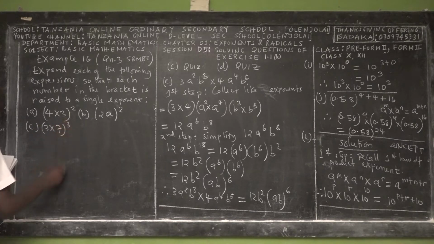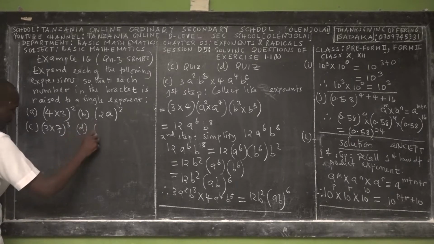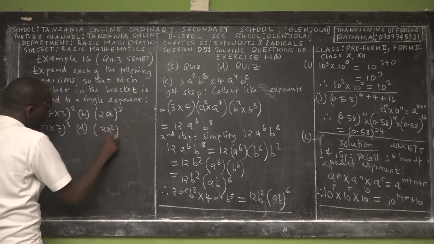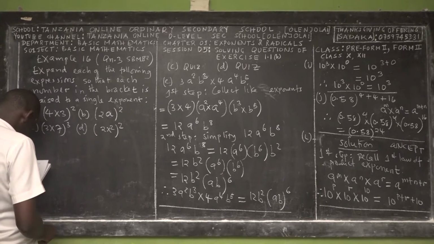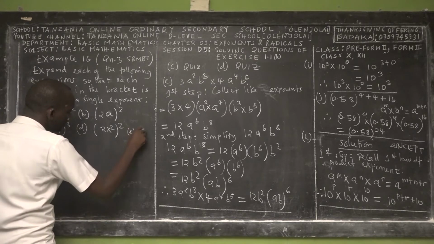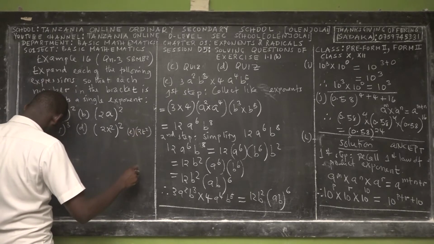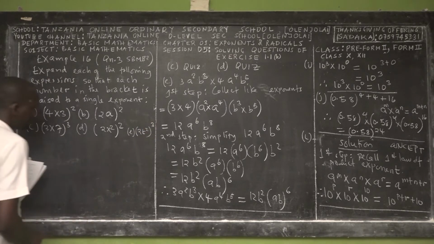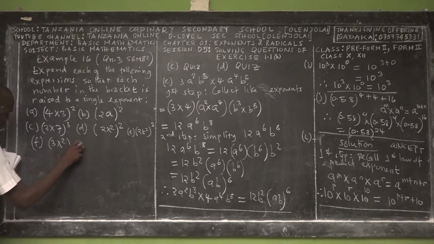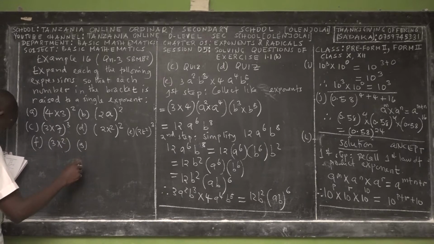So here's 3 times 20 times 7 power 3. So that is C. Then D, we are given 2 x squared power 2. Then we have Roman E, which is 2t squared power 3. Then we have Roman F. It's 3 x squared. Then we have Roman G. It's 5.